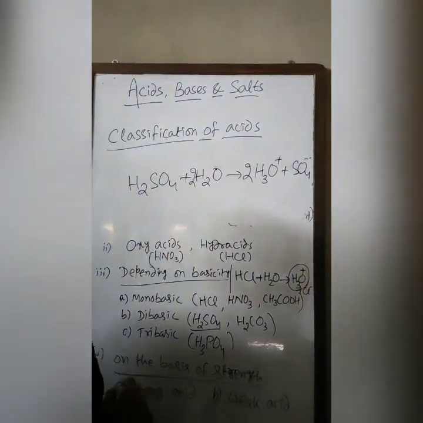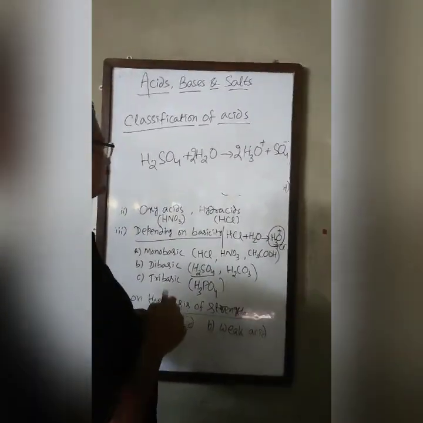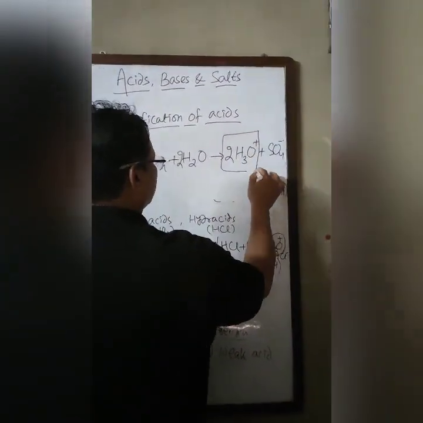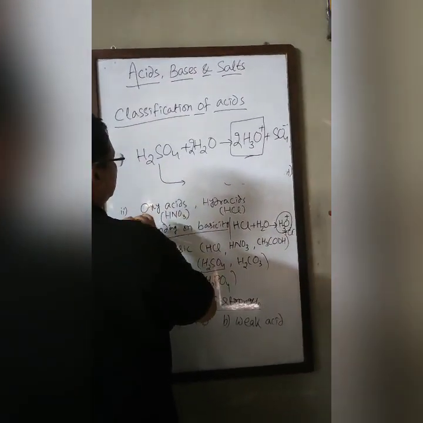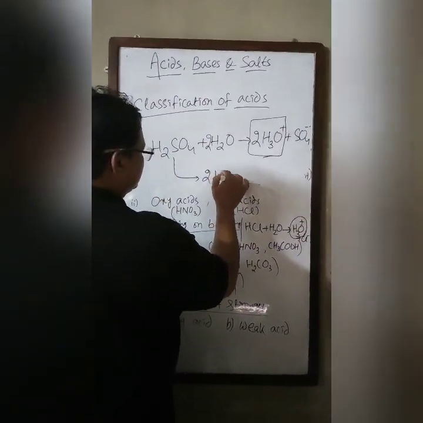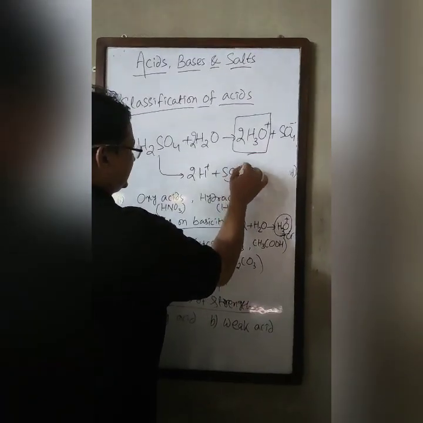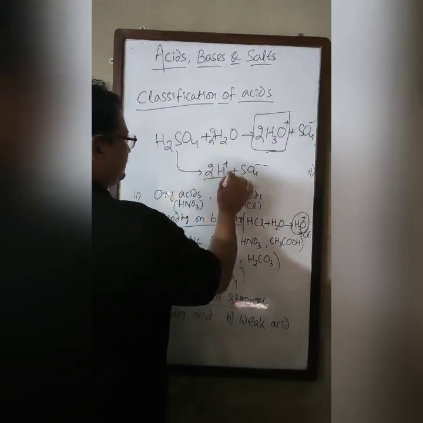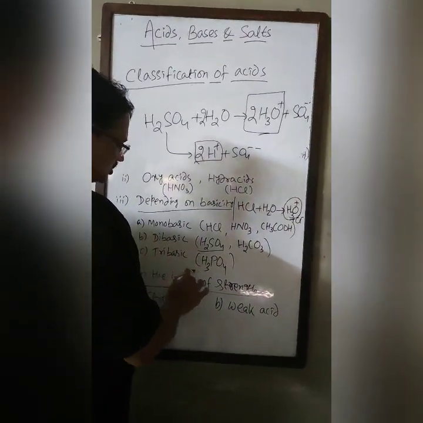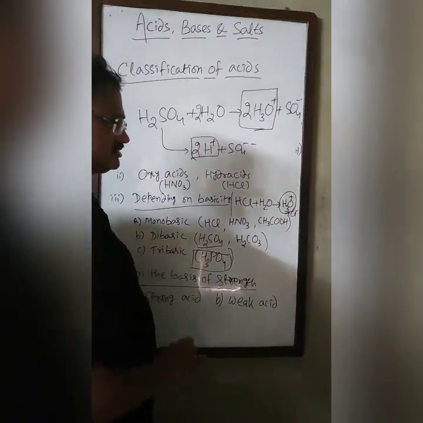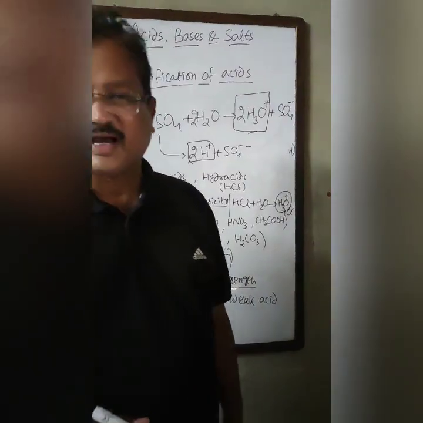So two hydronium ions are furnished. Or you can say when H2SO4 ionizes, it gives 2H plus and sulfate minus. Similarly, if you take phosphoric acid, it produces 3H plus ions.